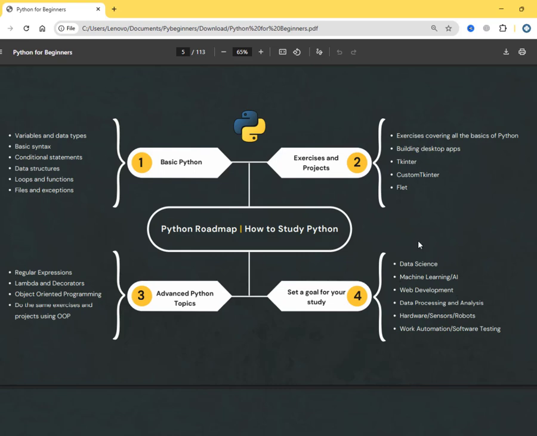Most of them are related, kind of connected. There is a small link which connects each one to another. So first focus on one of them, try to master that, then you can jump into another one.